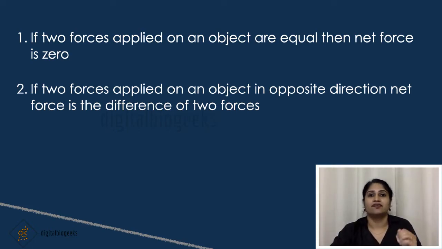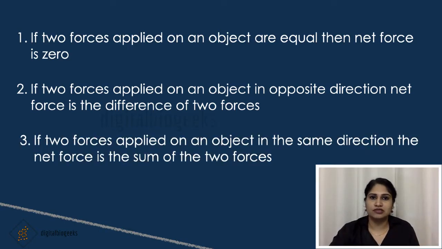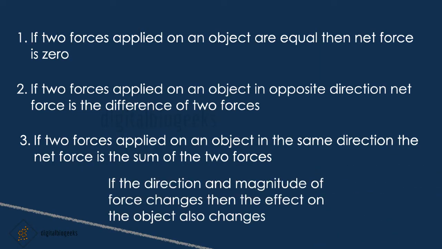That means the cart will move in the direction of the larger force. If two forces are applied on an object in the same direction, then the net force will be the sum of the forces applied. The strength of the force is expressed in magnitude. And if the direction and the magnitude of the force changes, then the effect on the object also changes.